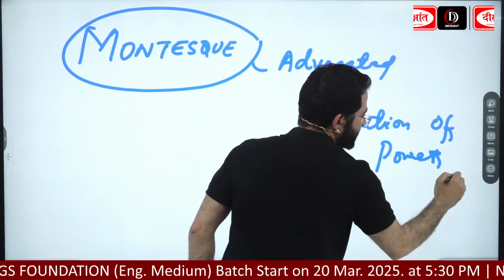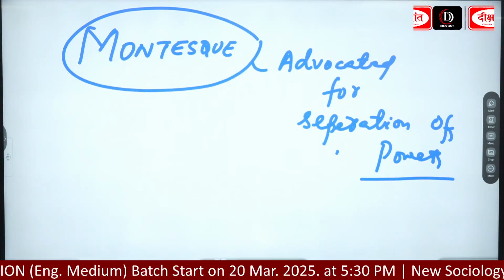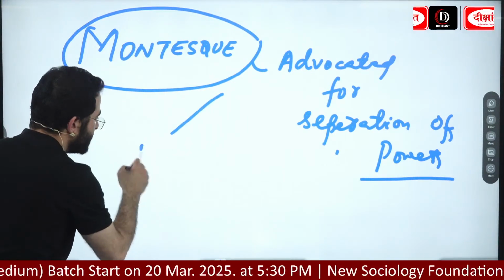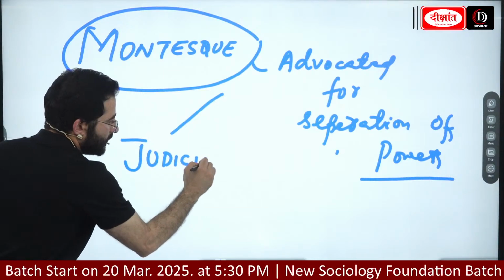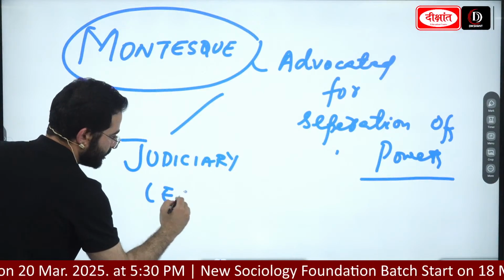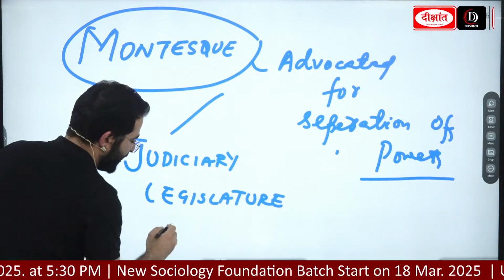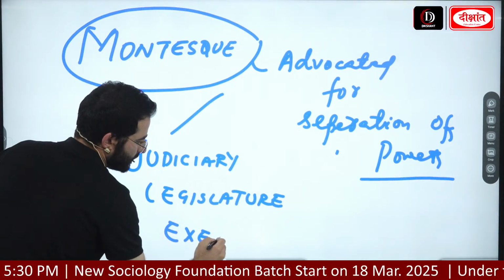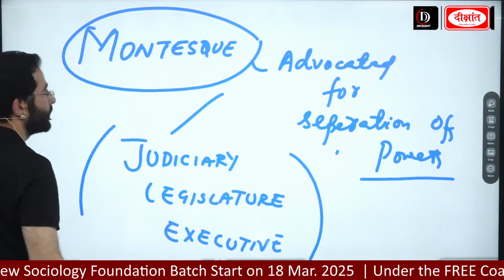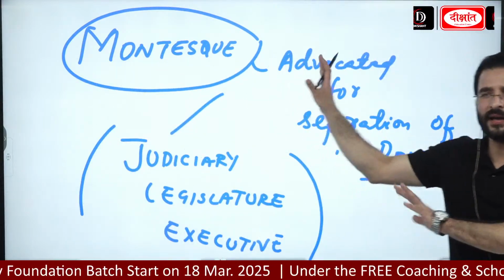And if I see presently, in many countries we are seeing the separation of powers. For example, the United States of America, and in our country India, we are having judiciary, we are having legislature, and we are having executive. Immanuel Kant was there, John Locke was there. Okay, just keep an idea of them.